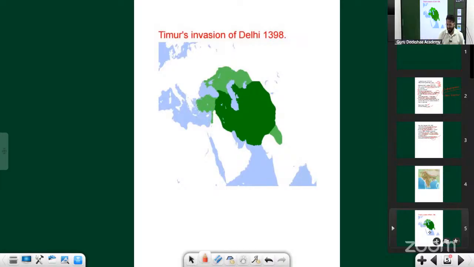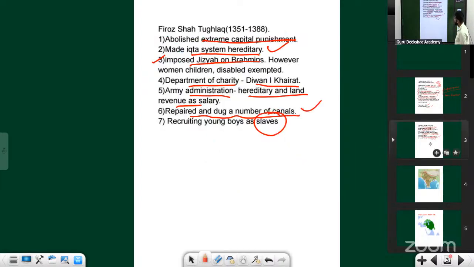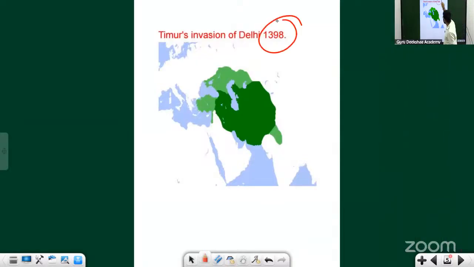Anyways, we are going to move ahead. Timur attacked India. What is the time period of Muhammad bin Tughlaq? 1326 to 1351. Firoz Shah Tughlaq, 1351 to 1388. He attacked in 1398.